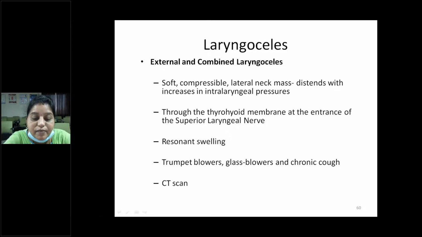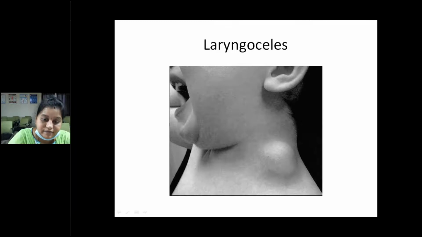Who are affected by these external and combined laryngoceles? Especially trumpet blowers, glass blowers and chronic cough patients. What is the choice of investigation? It is the CT scan. This is the classical example of a laryngocele.